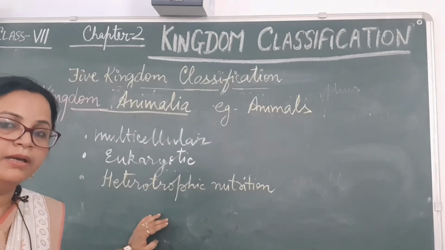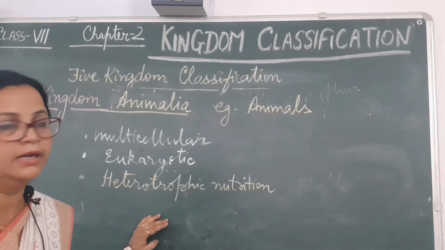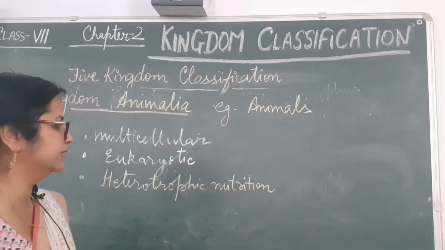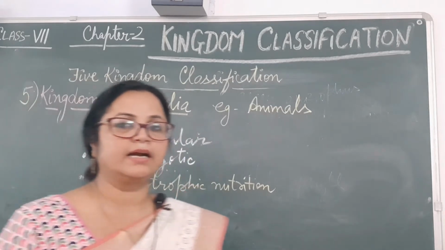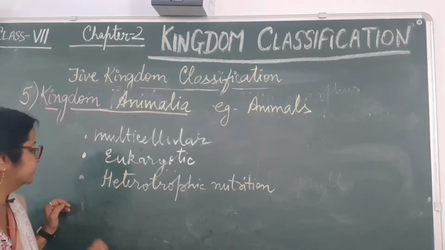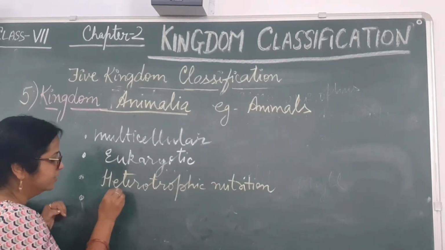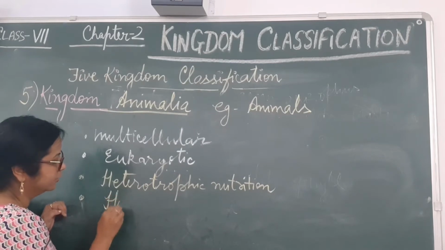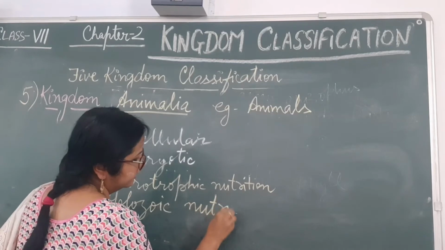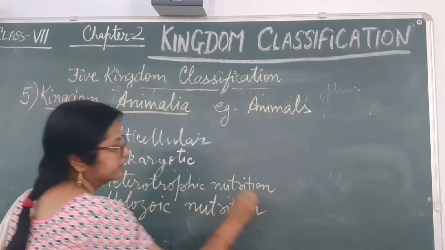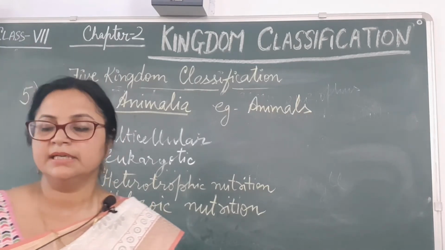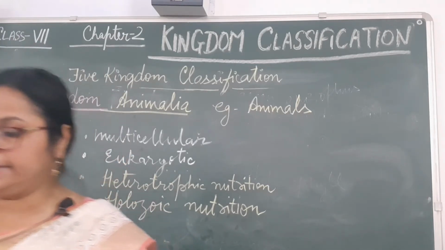So herbivore, carnivore and omnivore characteristics are of the heterotrophic nutrition. That's why herbivore, carnivore or omnivore, 3 categories of heterotrophic nutrition are there. That's why animals are also showing the holozoic nutrition, which includes herbivorous animals, carnivorous animals and omnivorous animals.